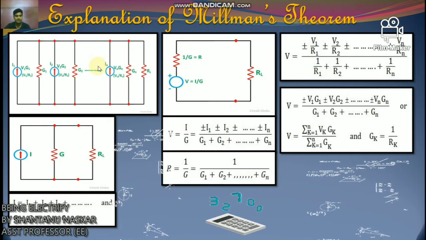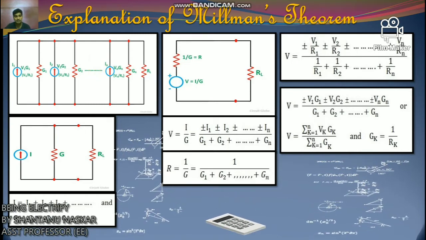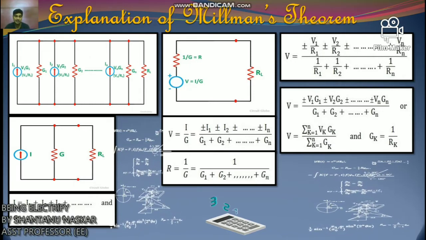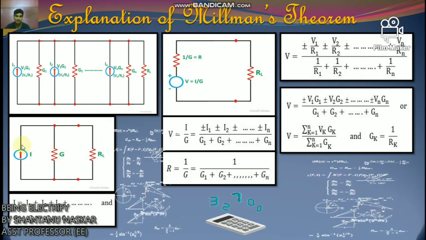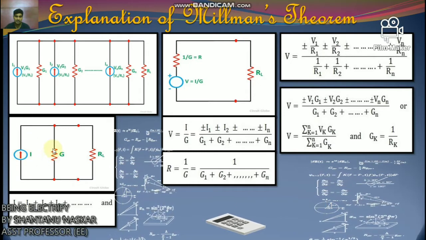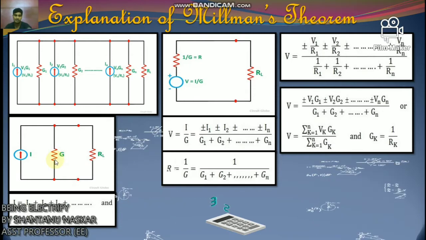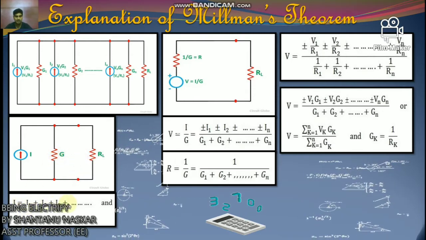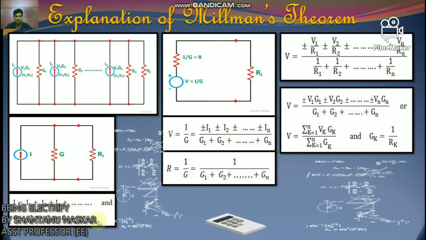Let I represent the resultant current of the parallel current sources, while G is the equivalent conductance. Conductance means 1 by resistance. Here I equals I1 plus I2 plus I3, and G equals G1 plus G2 plus G3, n number of.